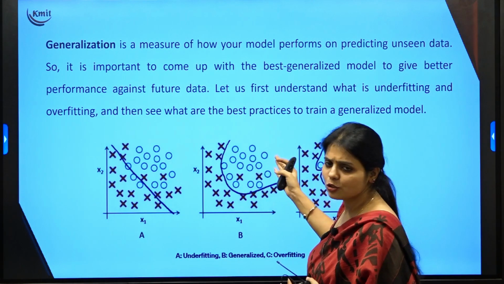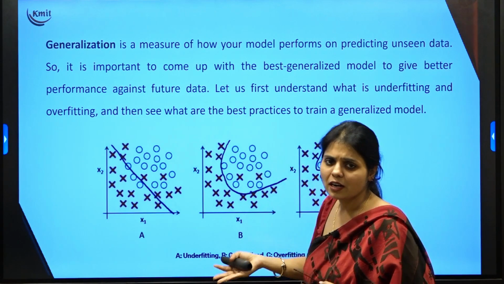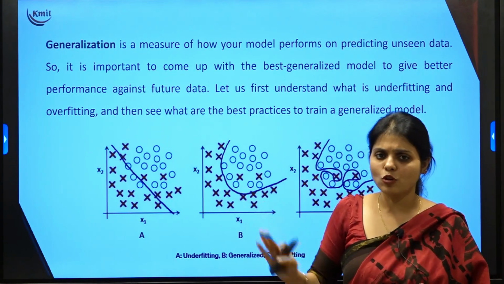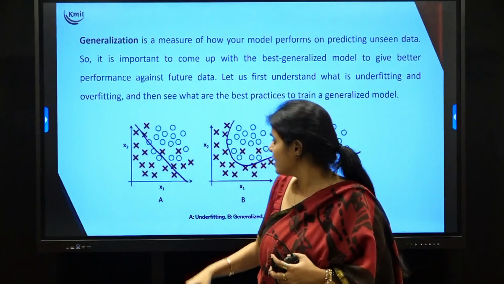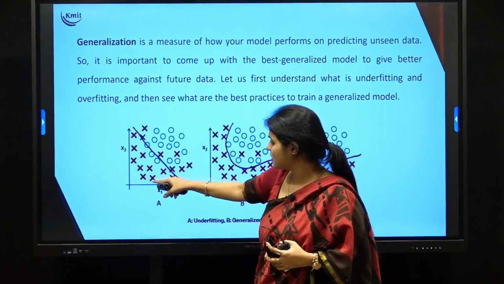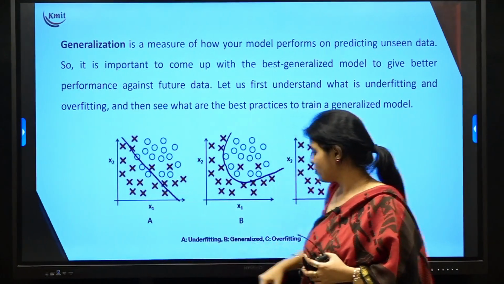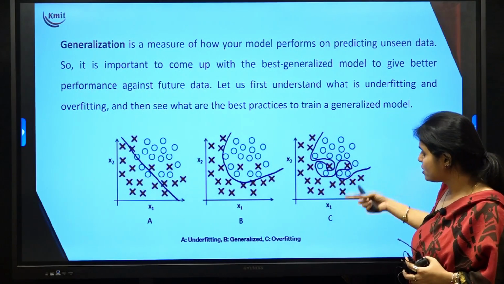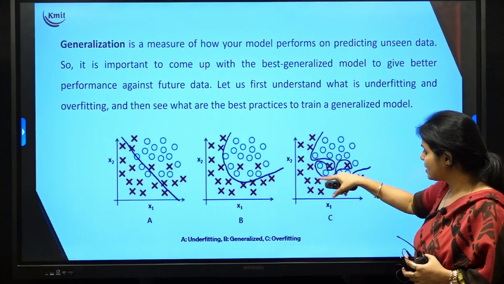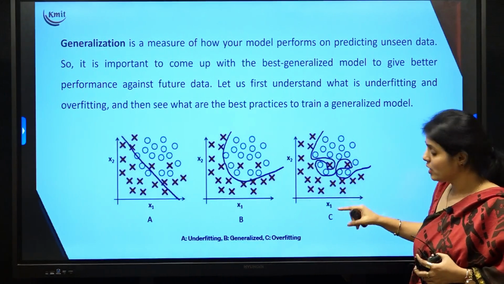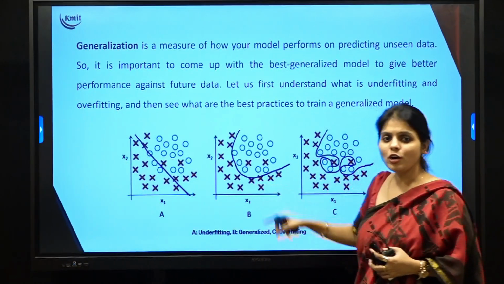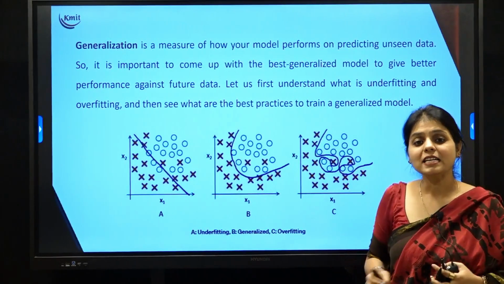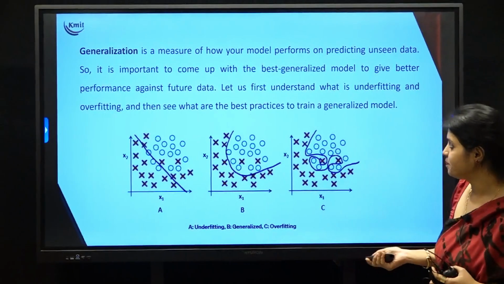Sometimes two x's come into this side, that is, we may not get 100% accuracy, but that is an optimal model where we are getting a simple, easy curve separating the two classes. In the underfitting case, many circles and many crosses are misplaced, so underfitting is not preferred. Overfitting is okay, but the regression line that we have is very complicated. So we don't want an overfitted model, we don't want an underfitted model, but we want the optimal model, which we call the generalized model.